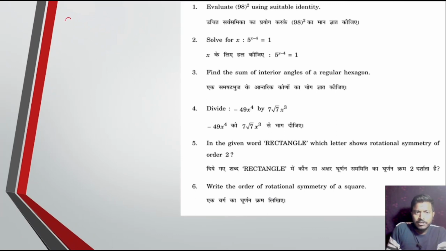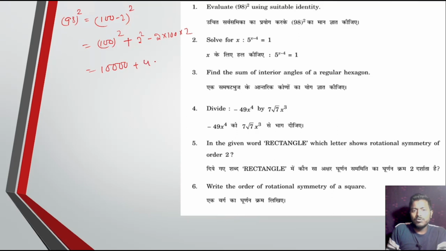Next, evaluate by using a property identity. So write down 98 square. We can write (100 minus 2) whole square. Yes or no? So now 100 square, a square plus b square, that is 2 square, minus 2ab, 2 into 100 into 2. Now 10000 plus 4 minus 400. Now add the numbers, that is 10004 minus 400.